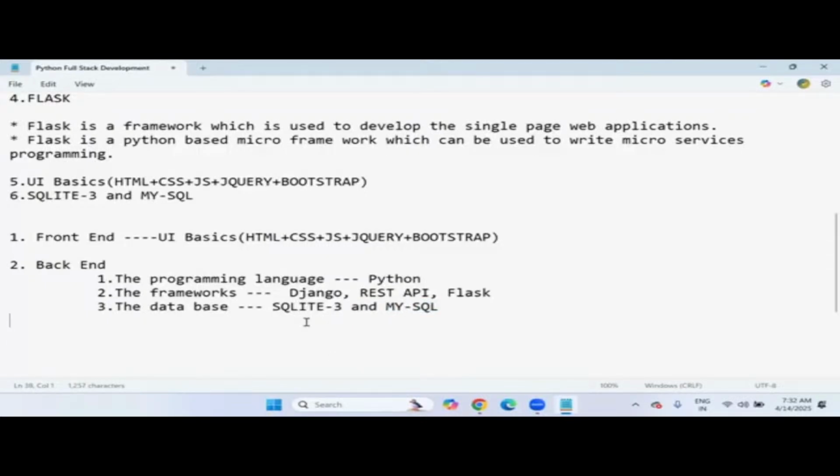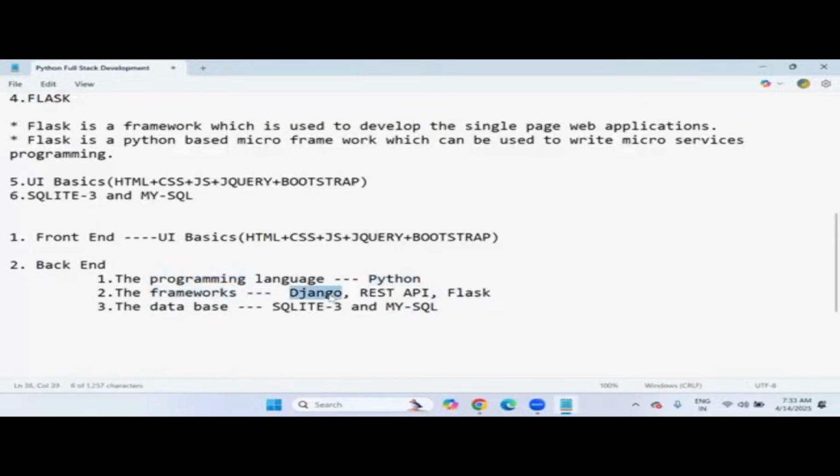The database's main purpose is how to deal with your customer data: how to store the data, manipulate it, retrieve it, and access it. Database operations we can do in these tools. So backend development needs three things behind the scenes. Python language is required because we have to write the complete logic part with Python.